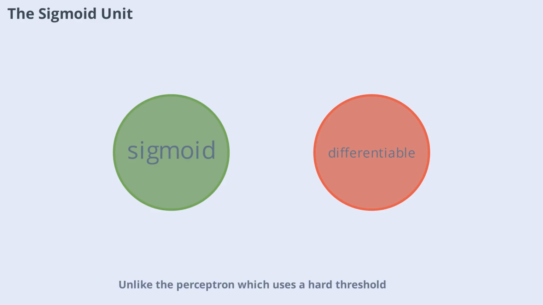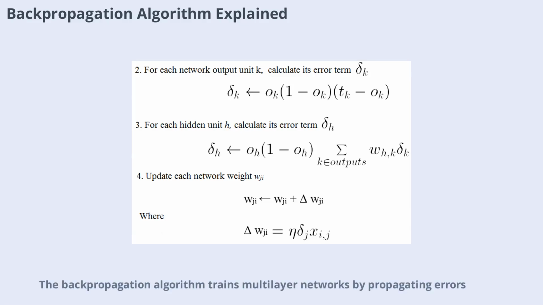A key component of multi-layer networks is the sigmoid unit. Unlike the perceptron, which uses a hard threshold, the sigmoid unit applies a smooth, differentiable function to its inputs. This allows the network to compute continuous outputs and makes gradient-based learning possible. The sigmoid function maps any input to a value between 0 and 1, enabling the network to model probabilities and learn more complex relationships.